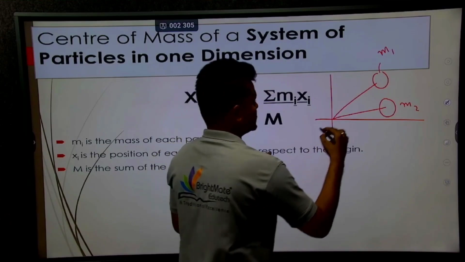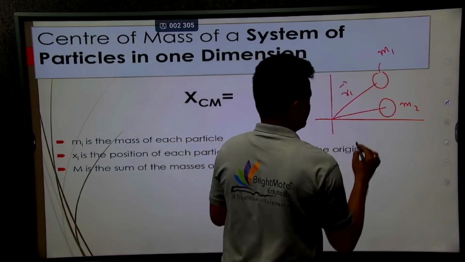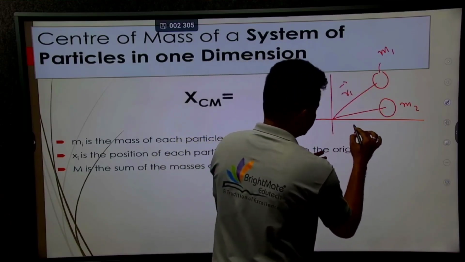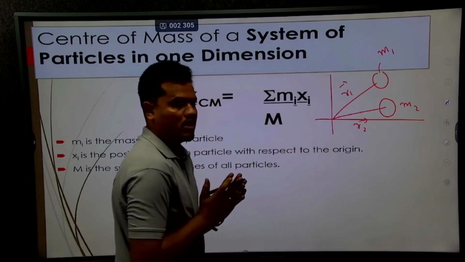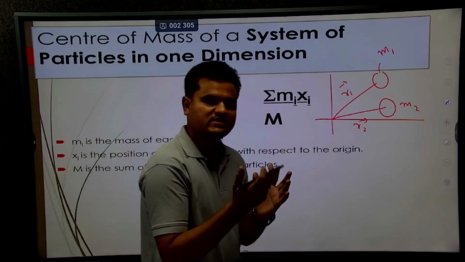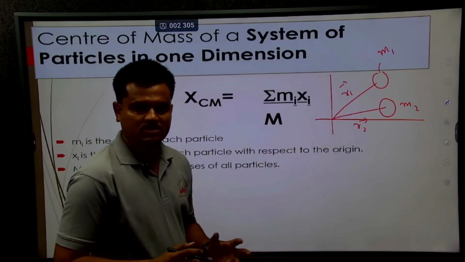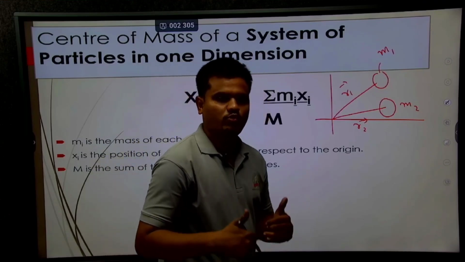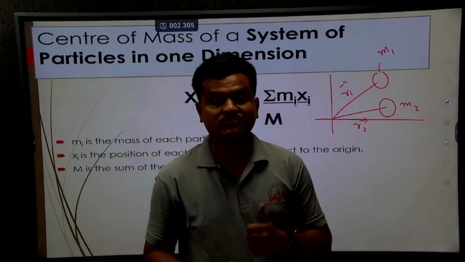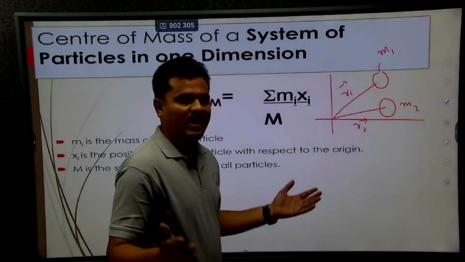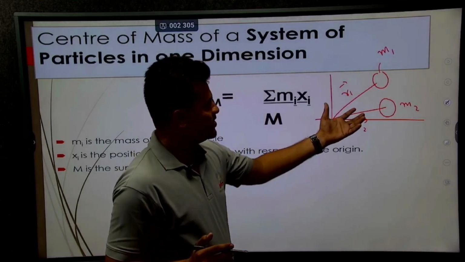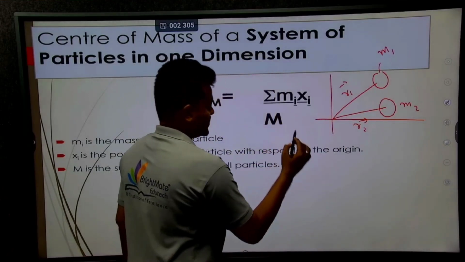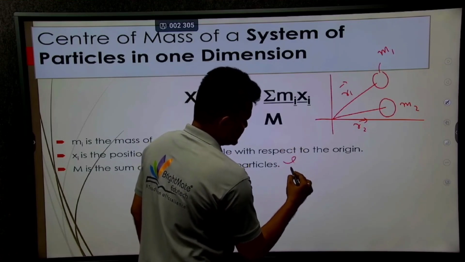Their position vectors are r1 and r2. How can I calculate the center of mass? Very simple, and this concept is very important for JEE as well as NEET. I want to find the center of mass, that is R_CM.